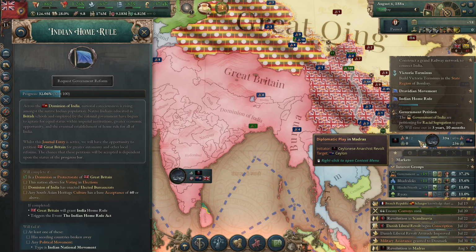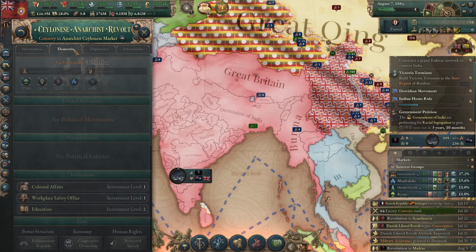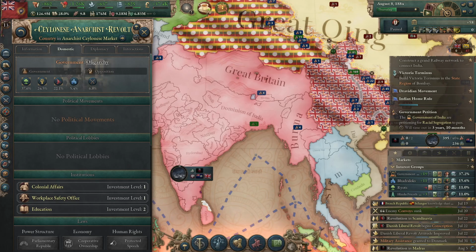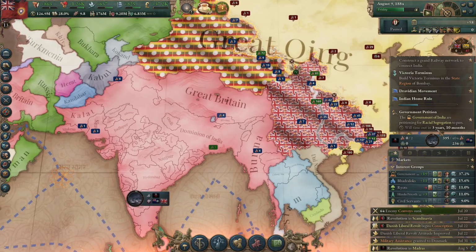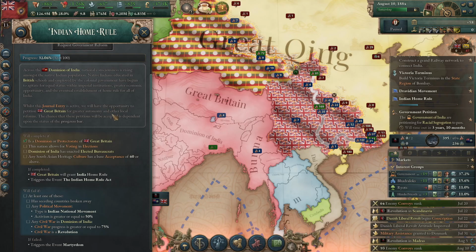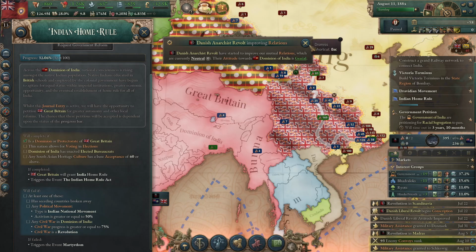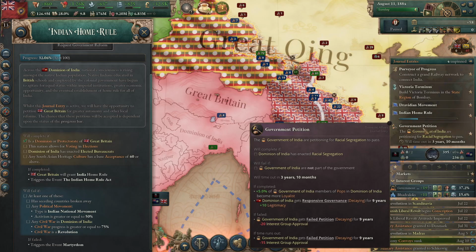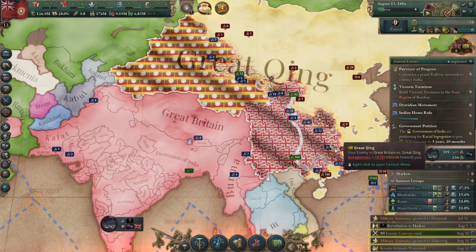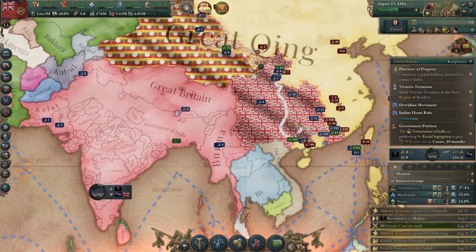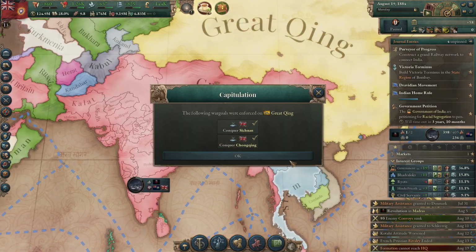Ceylonese anarchist revolt, based. Wow, and it's the whole country. You get 'em, Ceylonese anarchist revolt. Alright, so. Danish anarchist revolt as well. I don't have any ability to influence that, but it is fun. Let's get going here. So this war is going to end very, very soon. And then Britain will get what they want to get, and we'll see how things go.